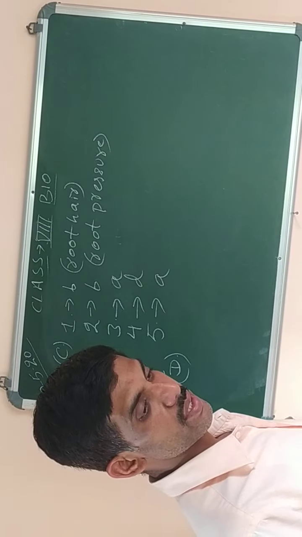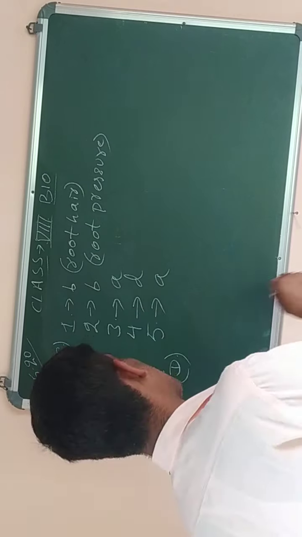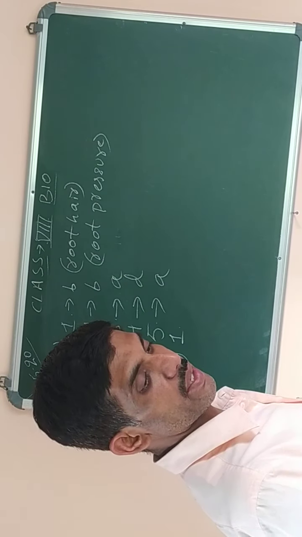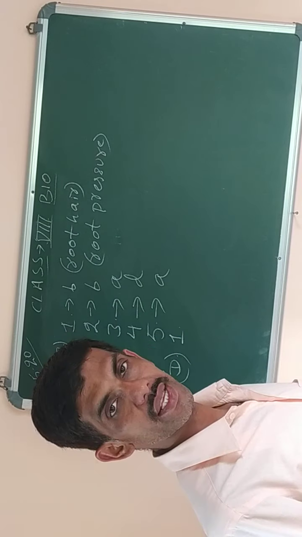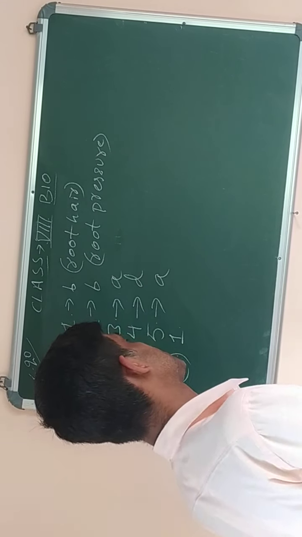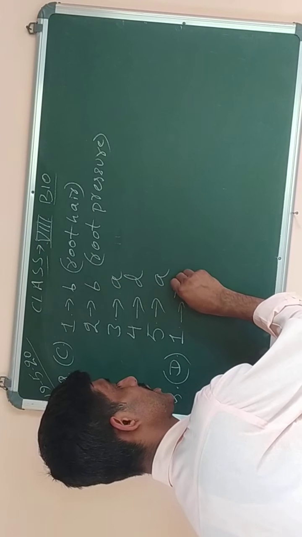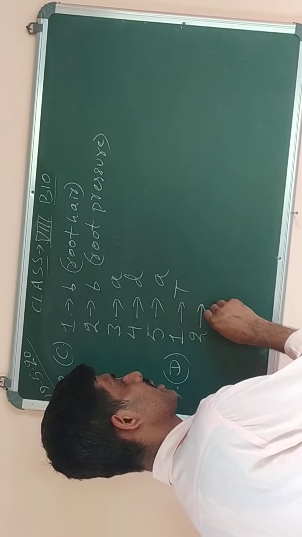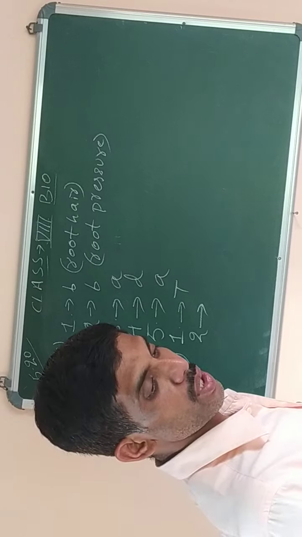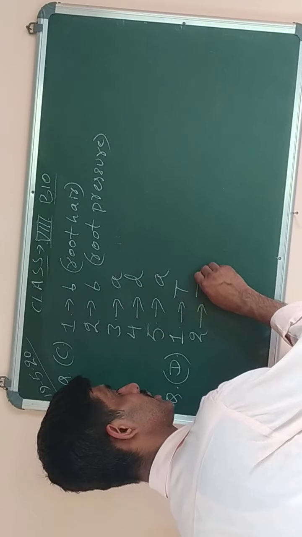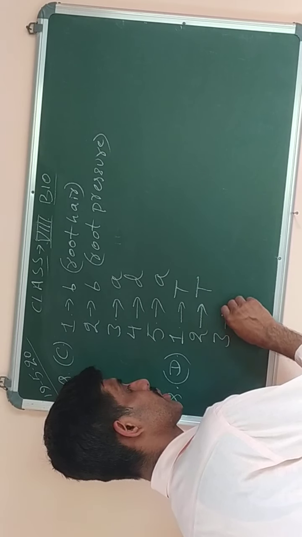Write true or false and correct it. Number 1. It's true, false, but we have to do the correction also. Like transpiration pull can cause ascent of sap. Yes. But alone transpiration pull is not there. Still you can write true. It can cause ascent of sap. Then number 2, transport of food materials is called translocation. Yeah, this is also a correct statement, so no need to correct it.